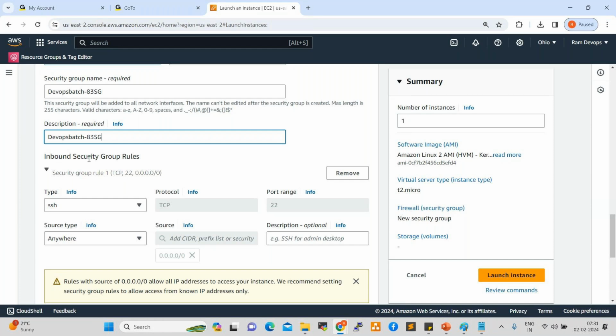So inbound security group rules. Here type is SSH, secure shell. We are creating a Linux server, right? That is why SSH authentication is required here. Protocol is TCP, and port number 22 should be enabled. The source type is anywhere, so from any network we can connect. Source 0.0.0.0/0 means from any network we can connect to our servers, right?